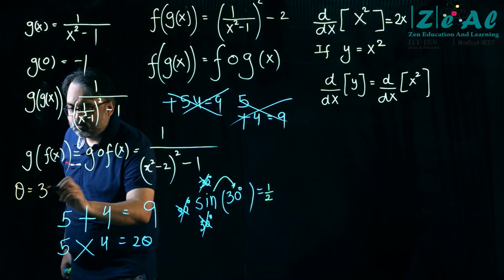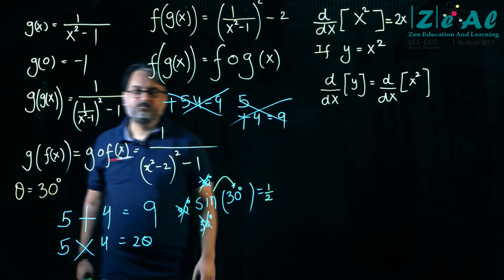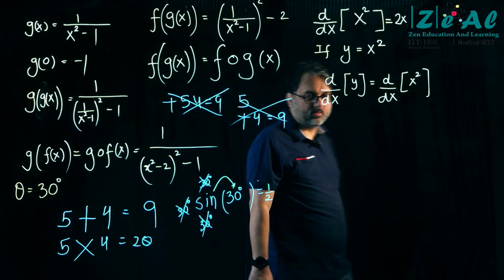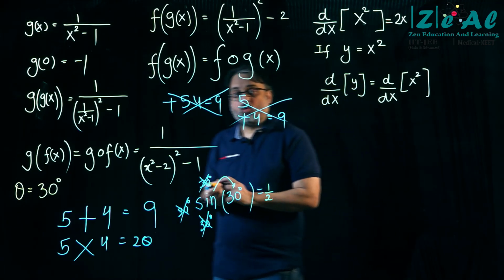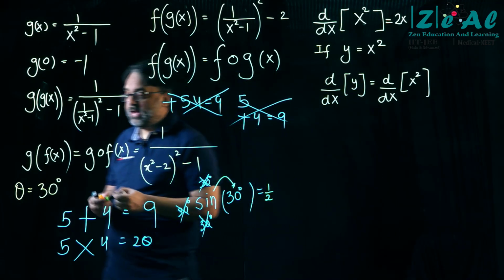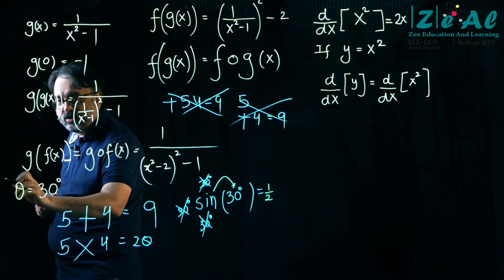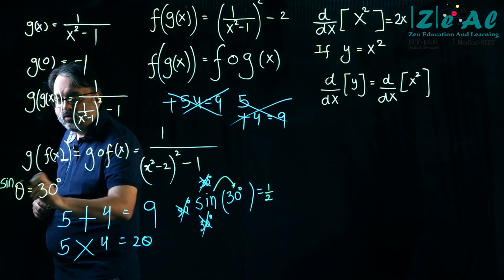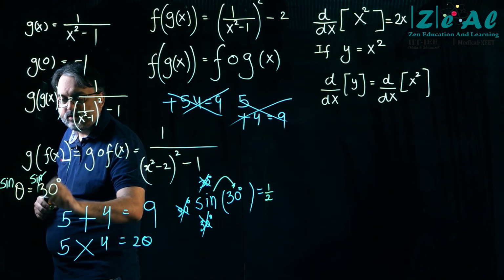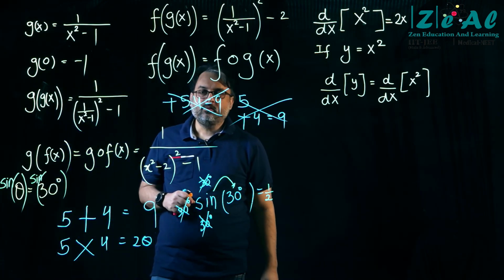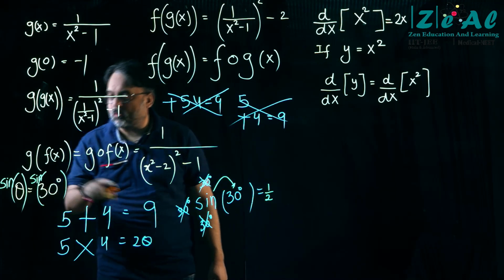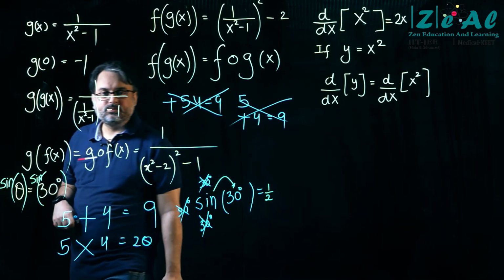Theta is equal to 30 degrees. Okay? There is some angle theta, it is equal to 30 degrees. So what I do is, I operate the operator sine on the left hand side and on the right hand side. Okay? Once I operate this operator, what am I going to get?